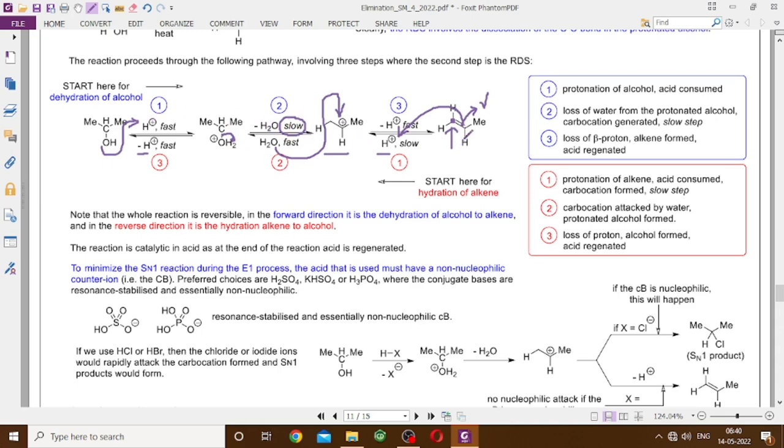On the other hand, if I am to hydrate an alkene to an alcohol, then I have to start with lots of water present in the medium, because water is one of the reactants, and to drive the equilibrium in the direction from alkene to alcohol, I have to have lots of water present in the medium.